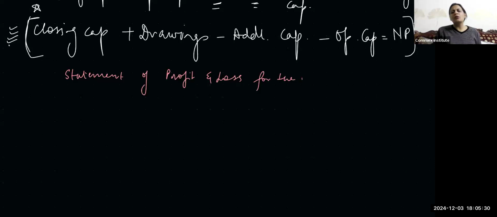Of course, no trading account. You cannot find out the gross profit, but statement of profit or loss, we'll be making it.